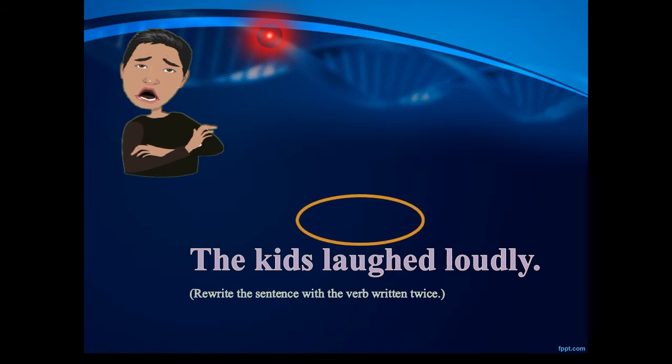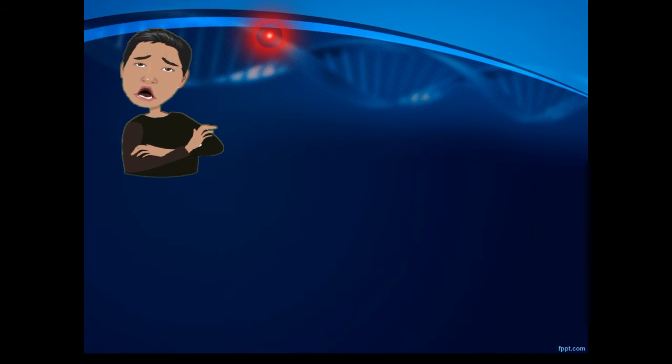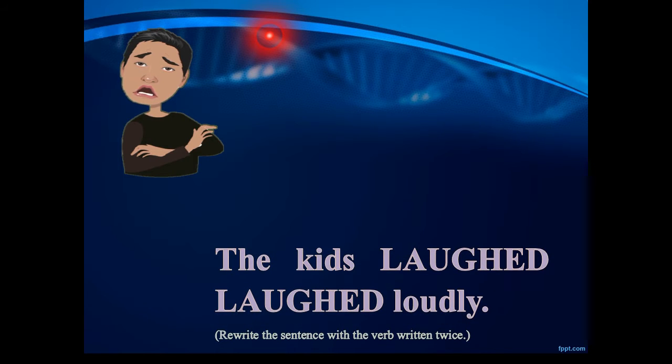The verb in this sentence is laughed. So we need to rewrite this sentence by writing the verb twice. So what will be the resulting sentence? The resulting sentence would be, the kids laughed laughed loudly. Note down all your observations.